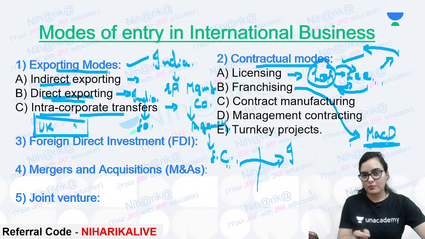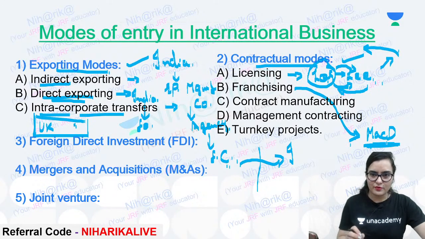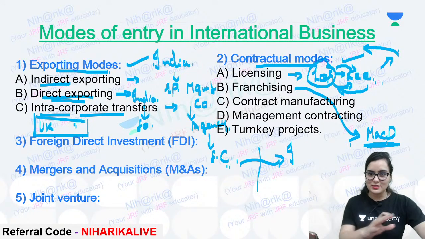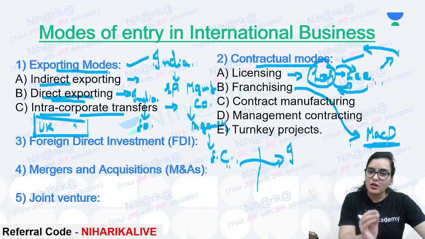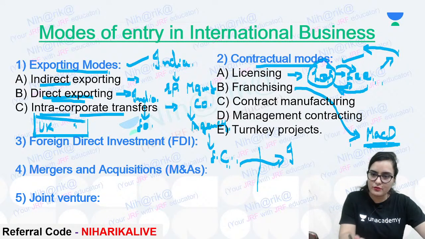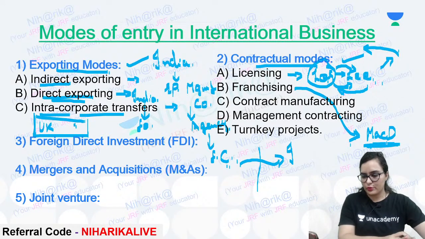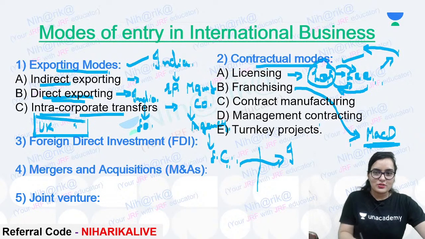Licensing has more freedom. But who has a little bit less freedom? Franchising. But why do people use franchising? Because it is an already set up business. We don't have to struggle, we don't have to experiment, like let's try this burger and that burger. We know people will go to McD today also, tomorrow also, 10 years after also, and 10 years before also they were going, right. So that's why people are opting for franchising also.